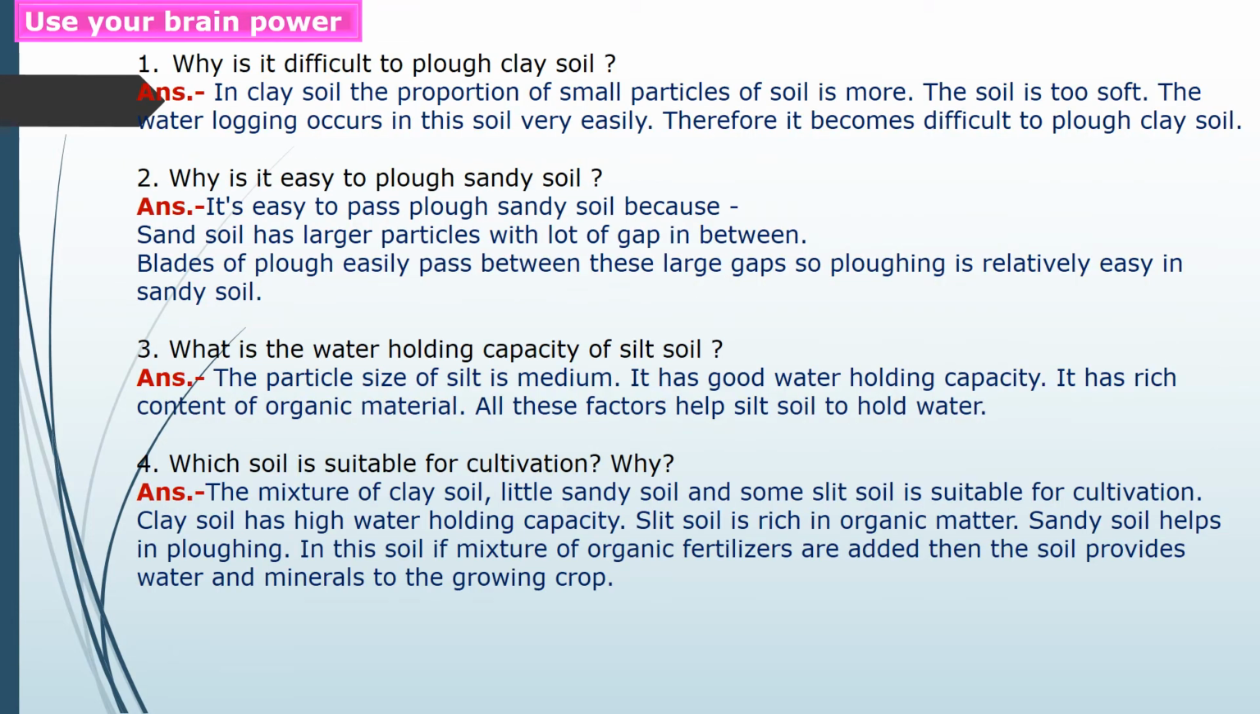Use your brain power question answers. Why is it difficult to plough clay soil? Because in clay soil the proportion of small particles is more, and this soil is very soft to touch. Water logging occurs in this soil very easily because the water holding capacity of clay soil is much more, and therefore it becomes difficult to plough clay soil.